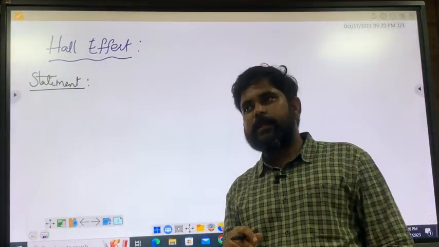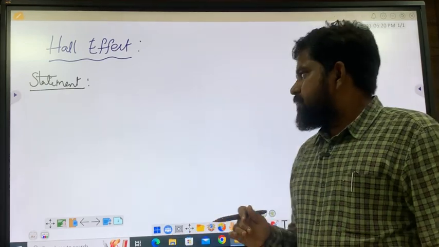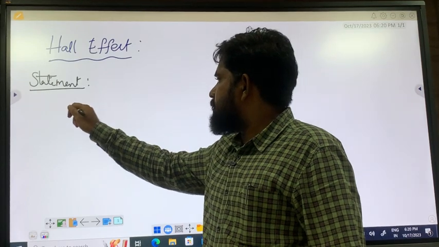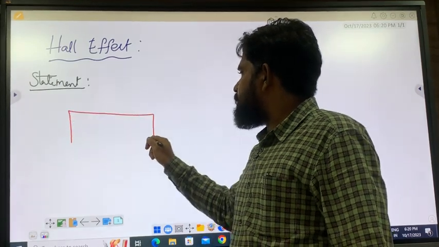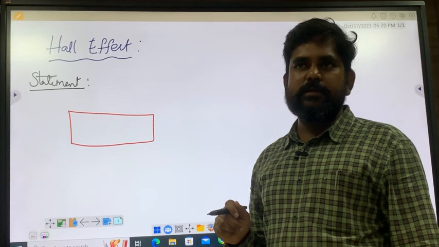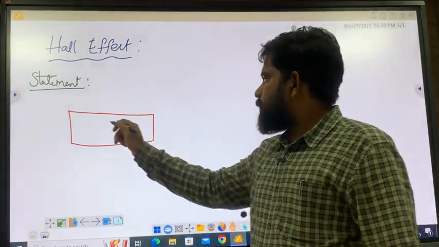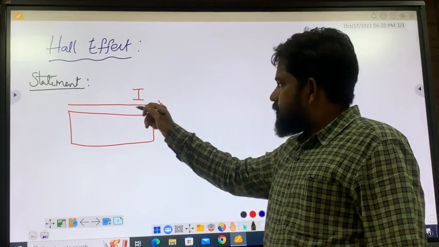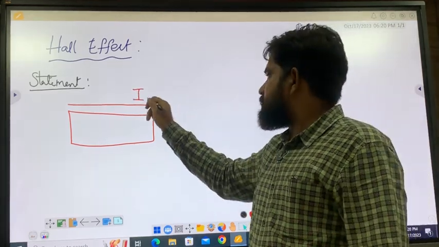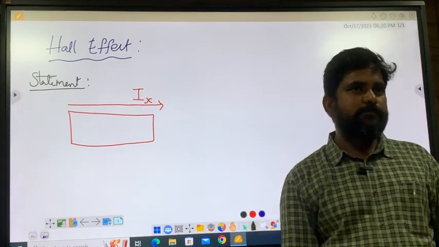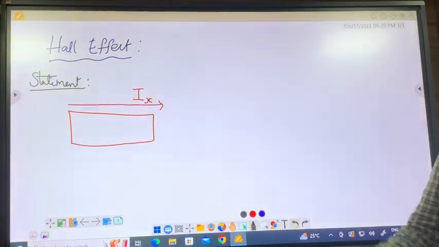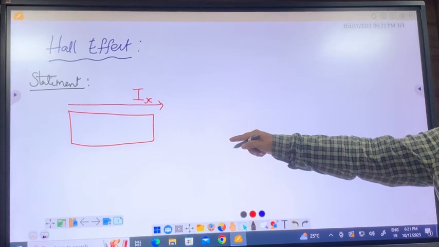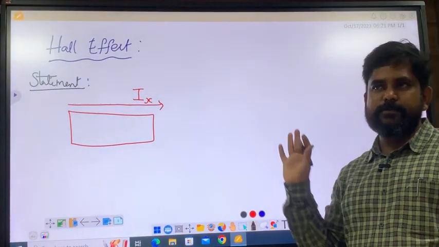Try to understand, then put it in your own words. Suppose I take some semiconductor. This is my semiconductor carrying current in a certain direction. Suppose it is carrying current in this direction. Current is I, call it the x axis. So the statement starts like this: any current carrying semiconductor, in a specific direction.